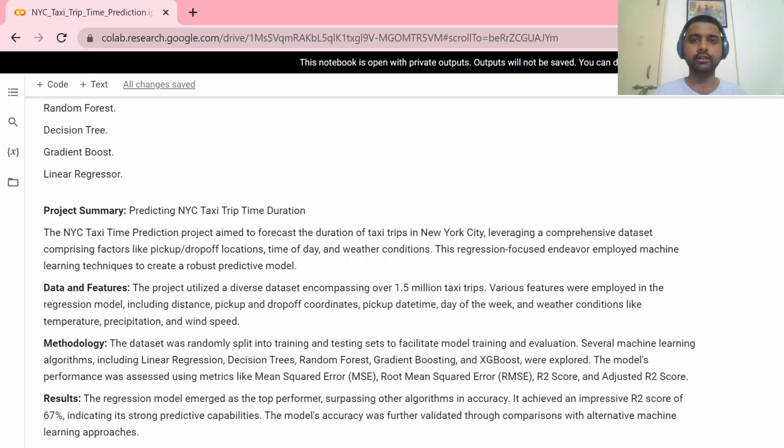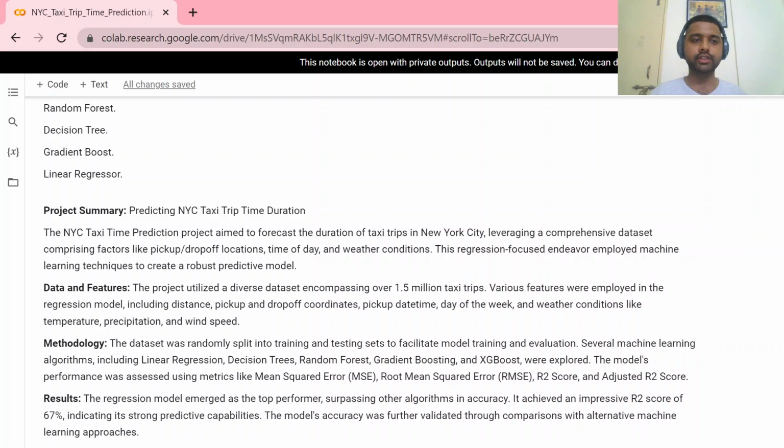Our aim is to predict the trip duration by using different machine learning algorithms, and to evaluate them we make different metrics: mean square error, root mean square error, R2 score, and adjusted R2 score.